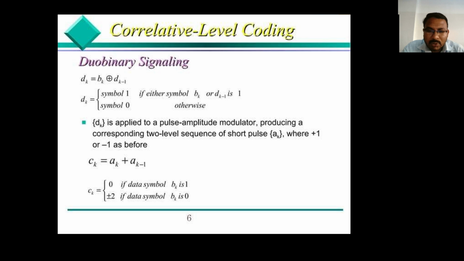So this is the basic formula. c_k we already know, a_k plus a_k minus 1. So in duo-binary signaling, how do we obtain c_k? Based on the b_k value: when the data symbol value b_k is 1 or when the data symbol value b_k is 0, we obtain a c_k value of plus or minus 2.